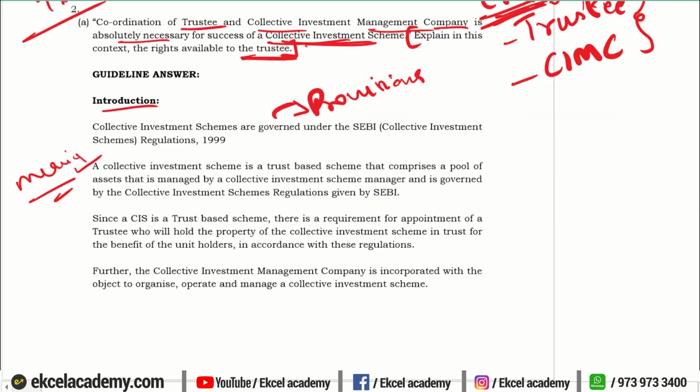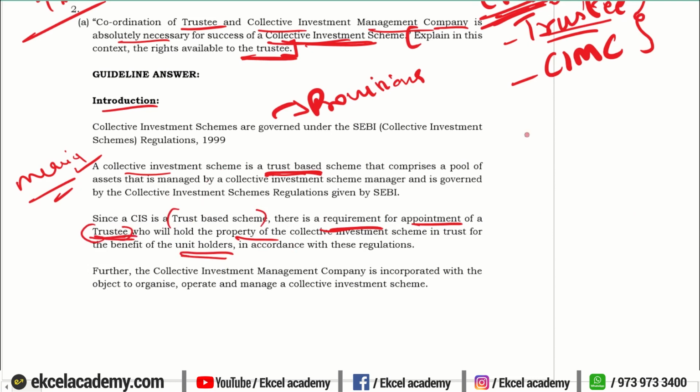Thereafter, we will bring the appointment of a trustee into picture, because a collective investment scheme is a trust-based scheme, there is a requirement for appointment of a trustee. What is the duty of the trustee? To take care of the property in the interest of the unit holder, for the benefit of the unit holders. And since it is a trust-based scheme, we have a requirement of appointment of a trustee.